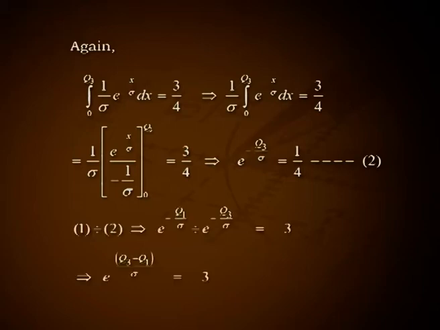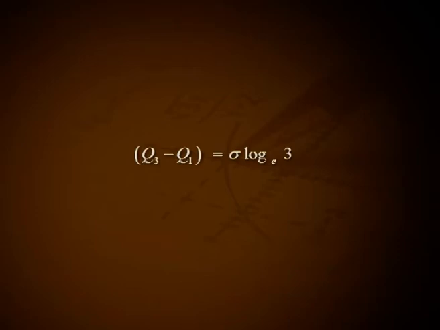Equation number 1 divided by equation number 2 implies e raised to minus Q1 by sigma divided by e raised to minus Q3 by sigma equals 3. This implies e raised to (Q3 minus Q1) by sigma equals 3. Taking logarithm on both sides, we get (Q3 minus Q1) by sigma equals logarithm of 3 to the base e. So, the interquartile range Q3 minus Q1 equals sigma log 3 to the base e.